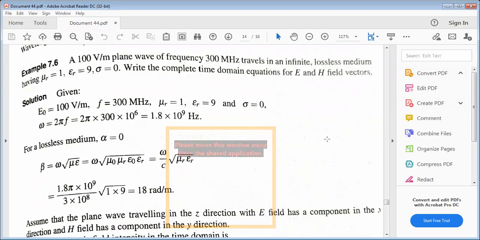See here, what is the field strength? E naught equal to 100 volt per meter. They mentioned E naught value, not E. F equal to 300 megahertz. The E naught value is according to the Sommerfeld equation. So mu r value is 1, epsilon r value equal to 9, sigma value equal to 0. Omega value is 2 pi f. Already they mentioned frequency. From that, 2 pi into 300 MHz is 1.8 into 10 power 9.